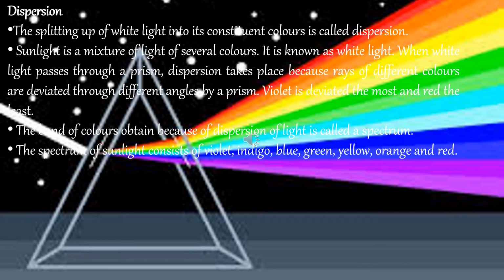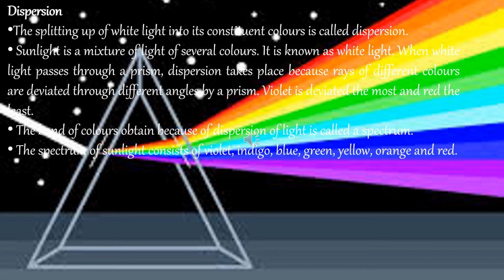We have come across the words reflection and refraction. Now a new term called dispersion. What do you mean by dispersion? Before that, we always admire the colors in the sky, especially the rainbow. The rainbow is always possible when there is sunlight along with water droplets. So for understanding purposes, let us take the prism. When you allow white light to pass into the prism, it gets split into 7 colors. So these 7 colors are,